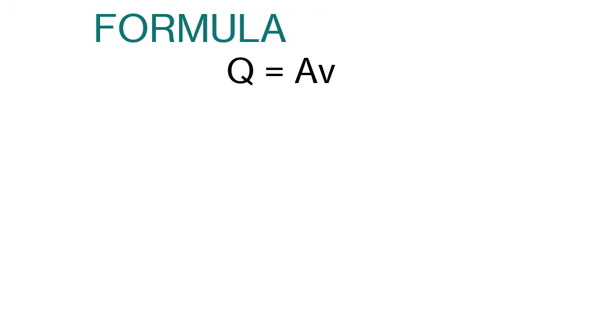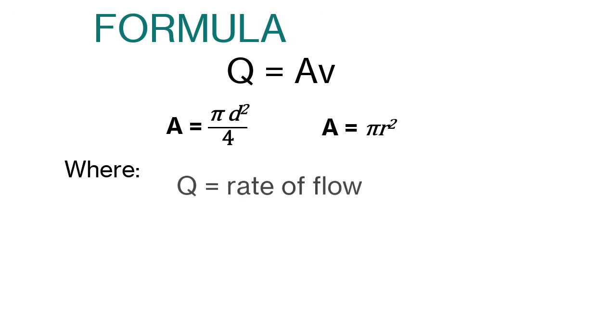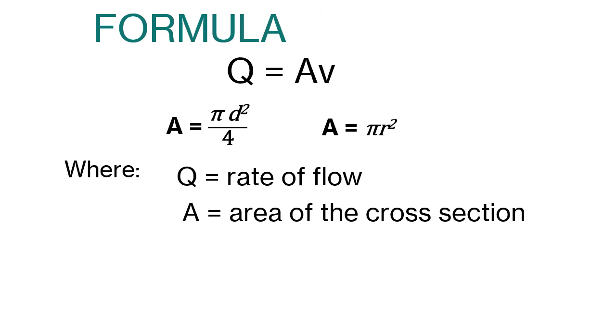Hence, we have the formula Q, or rate of flow, equals cross-sectional area times velocity, where area for circular pipes could be pi times d squared over 4 if you are given the diameter, or it could be pi r squared if you're given the radius, where Q is the rate of flow, A refers to the area of the cross-section, D is the diameter, and R is the radius. Take note of this important formula.